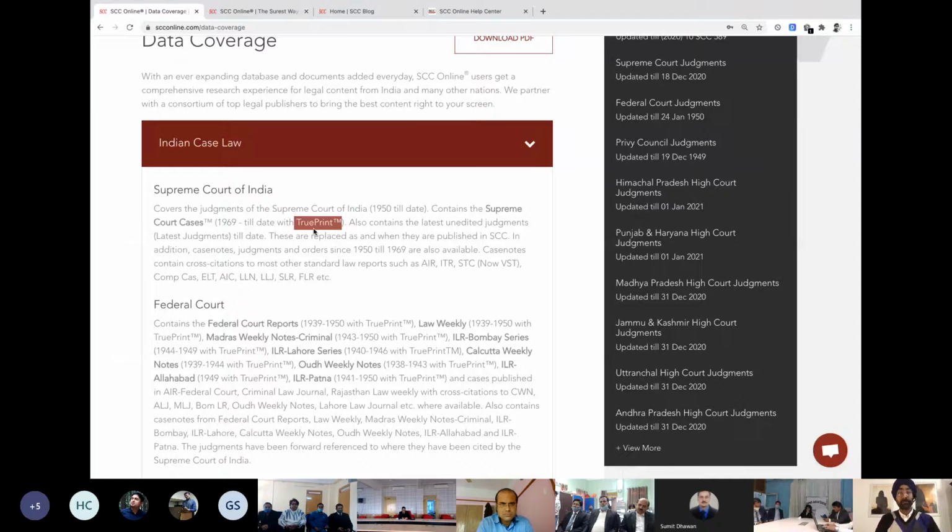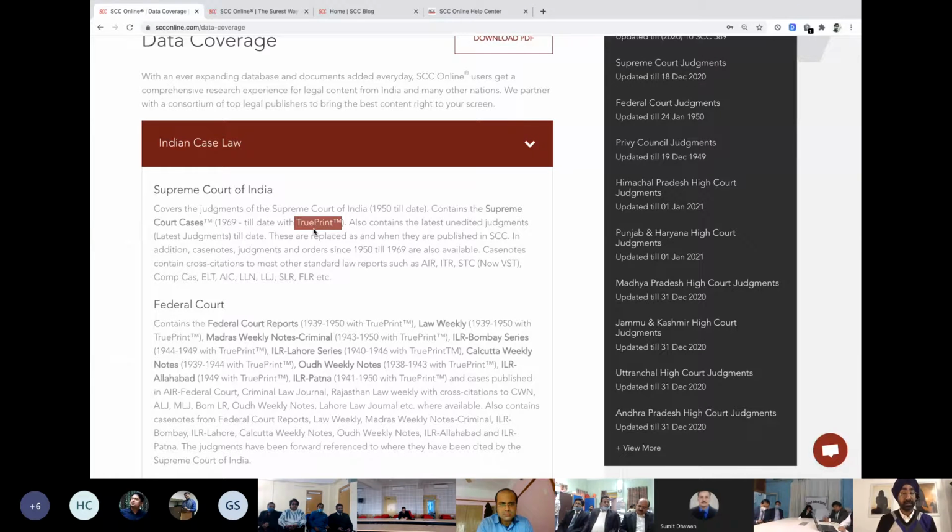True Print is basically, we've been the publishers, like Eastern Book Company, publishers of SCC Journal as well. So whatever we put over here, we also give you the actual copy of how it was printed in the law reports. So when you take a print, you can get the exact photocopy of the journals.